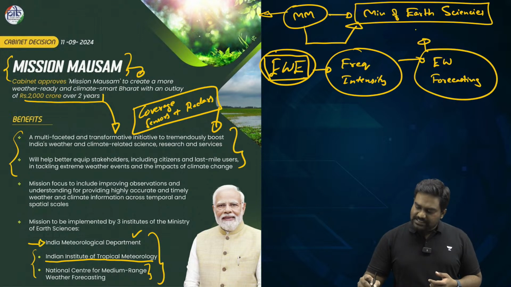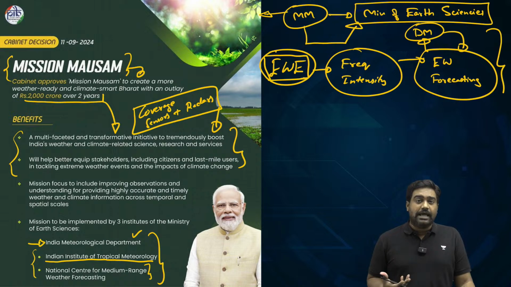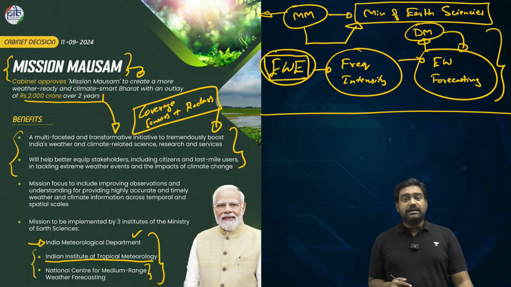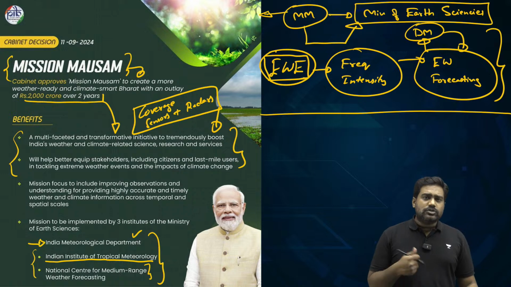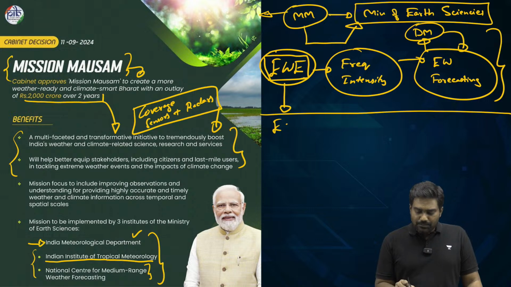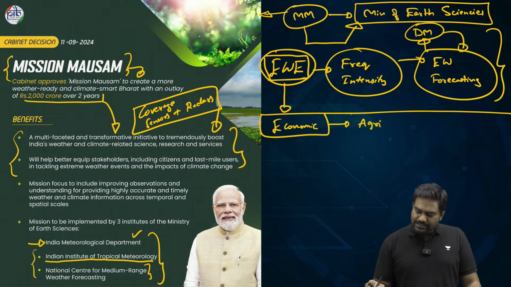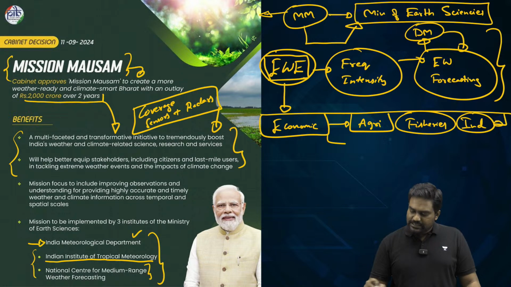So with regard to disaster management, improved early warning and forecasting will be very critical, which can help save lives and it can help mitigate the impact of a disaster. And also don't forget, atmospheric studies, weather forecasting services serve a big economic purpose as well. These alerts and the data and the information which is shared by these institutions is absolutely critical for agriculture, for fisheries and several other economic sectors including industrial sectors.